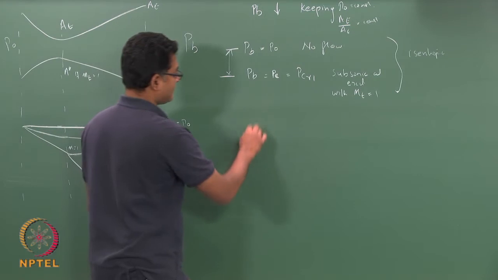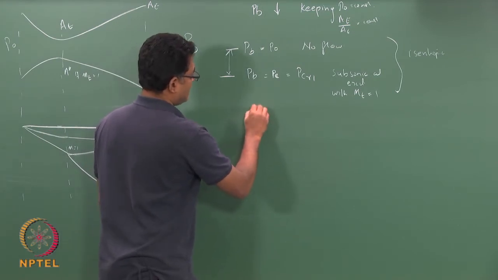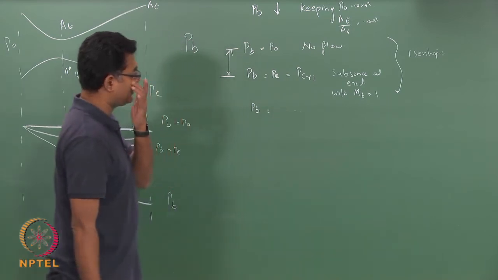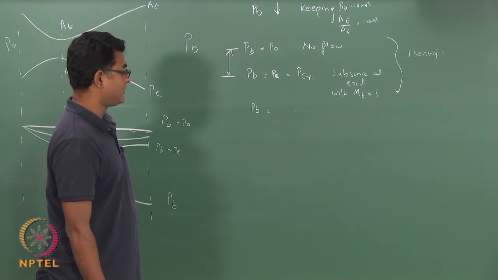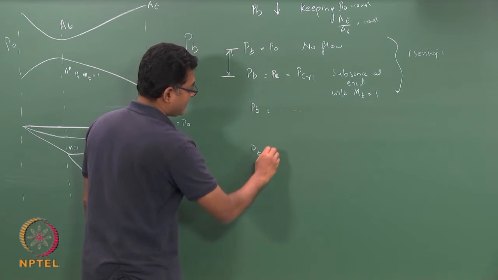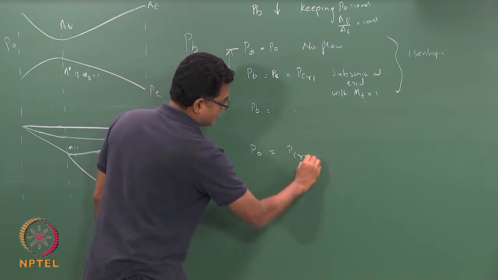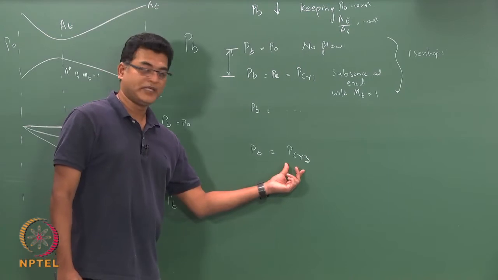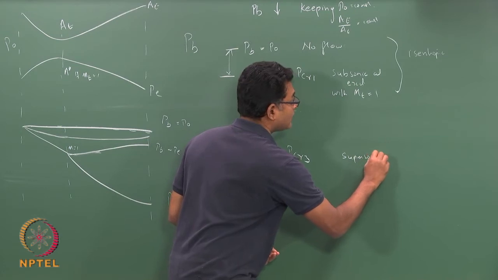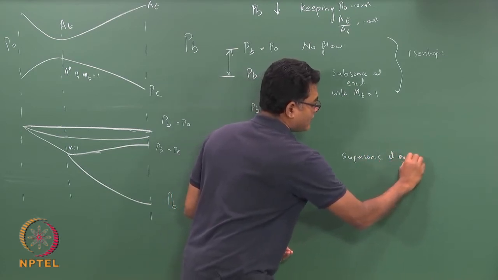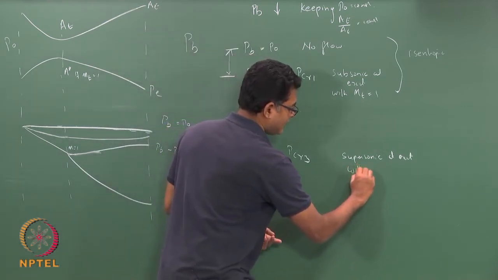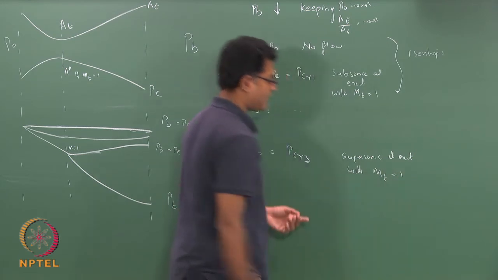Now, if I reduce this further, I will have some value. I do not know what this situation is, I will try to explain that, but I continue decreasing my Pb, it would reach a condition P critical 3, which would give me a supersonic flow or supersonic Mach number at the exit, with obviously my Mach at the throat being 1.